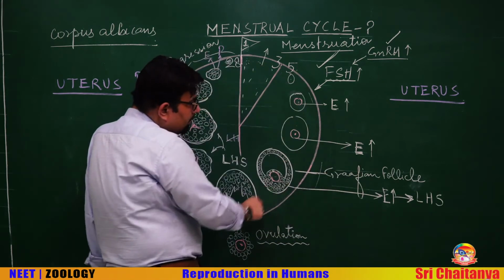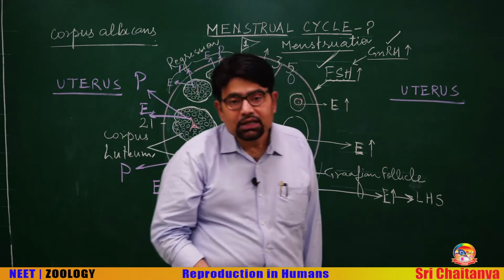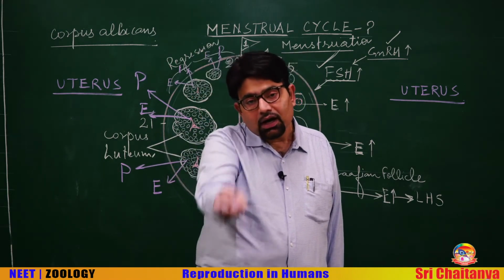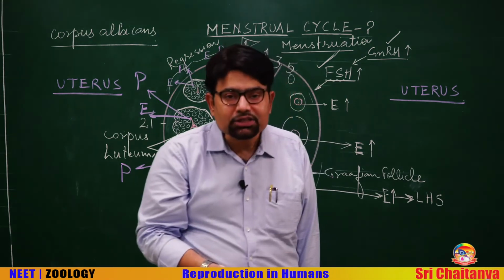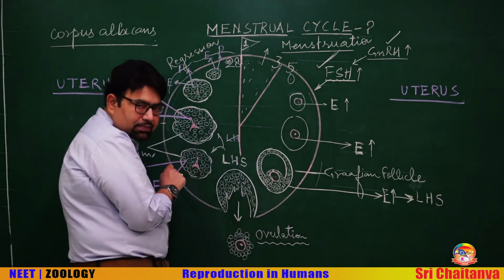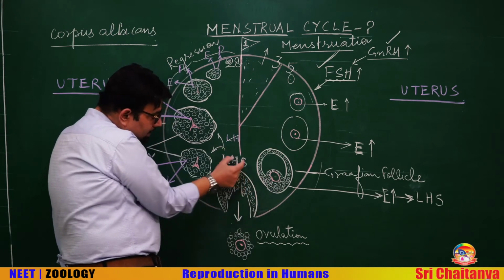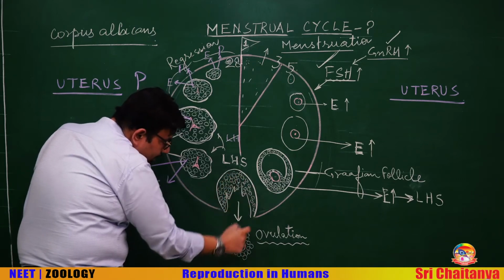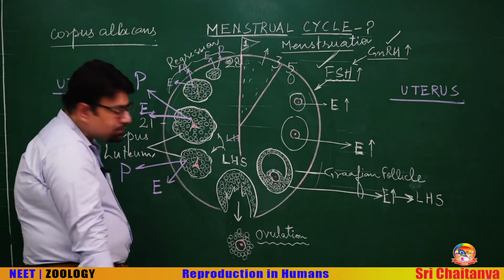Same thing is happening here. Follicle is developing into secondary follicle, then tertiary follicle, then Graafian follicle. Estrogen level in the blood is rising. High estrogen causes a sudden rise in the level of LH, and this occurs usually in the middle of the menstrual cycle. The LH surge, sudden rise in the level of LH, is responsible for rupture of the Graafian follicle, and release of the ovum along with some granulosa cells.